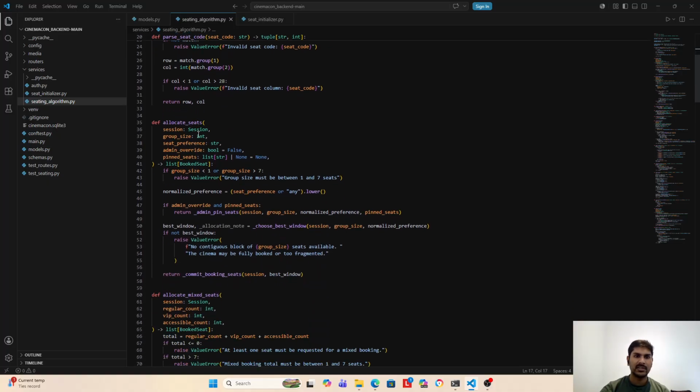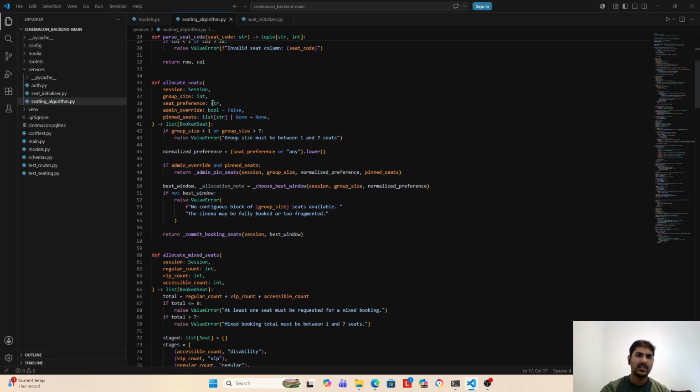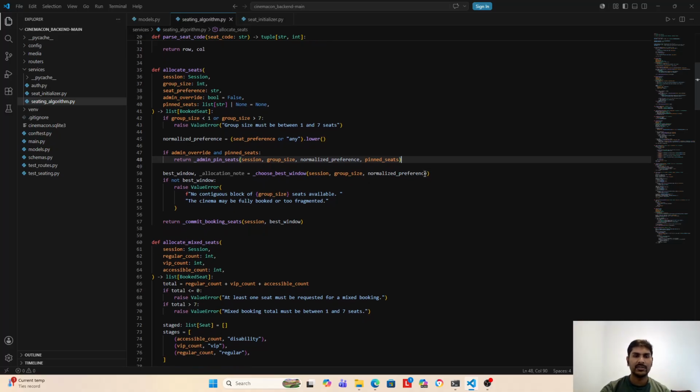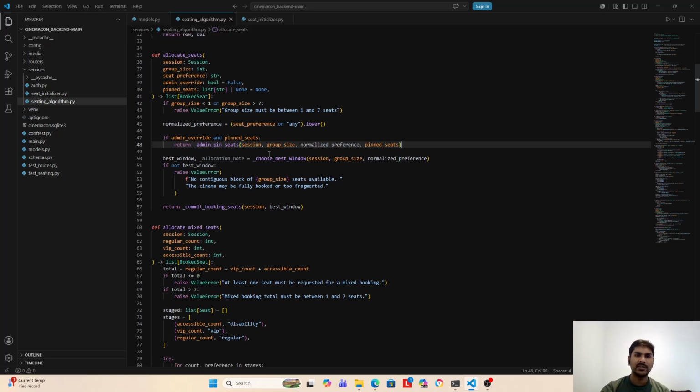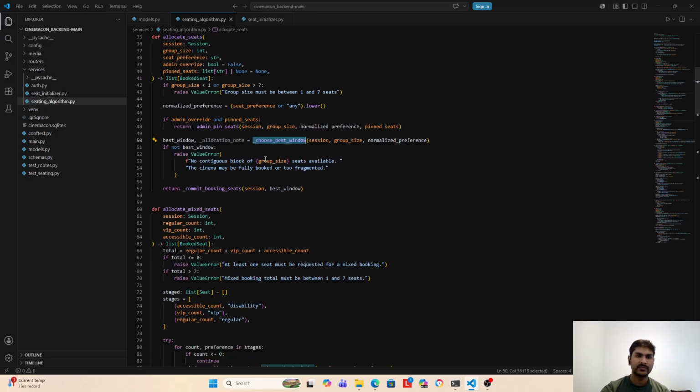And the algorithm starts here in allocate seats. If there is an admin override and pinned seats, then the algorithm does not take place, and whatever seats the admin has pinned get booked. But if there is no admin override, it tries to choose the best window.